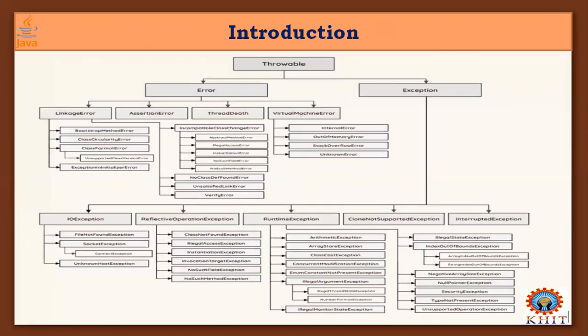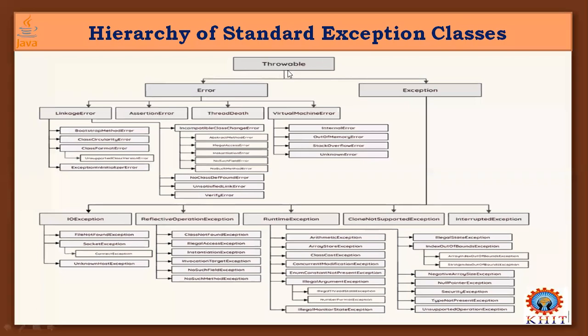Next one, this is the final one. Throwable is the main parent class of all the exceptions generated in our program. Exception is one subclass, and Error is the other subclass.